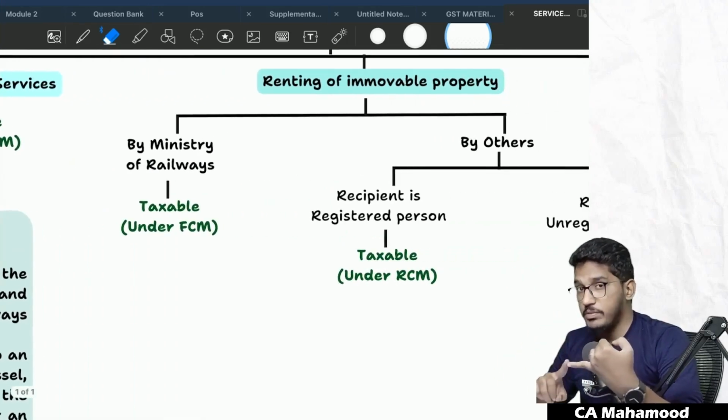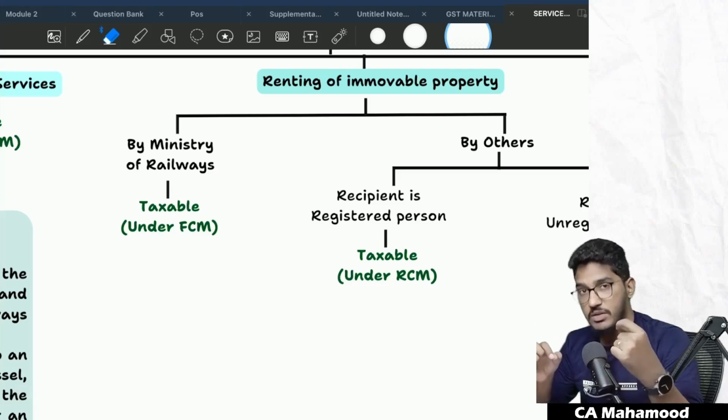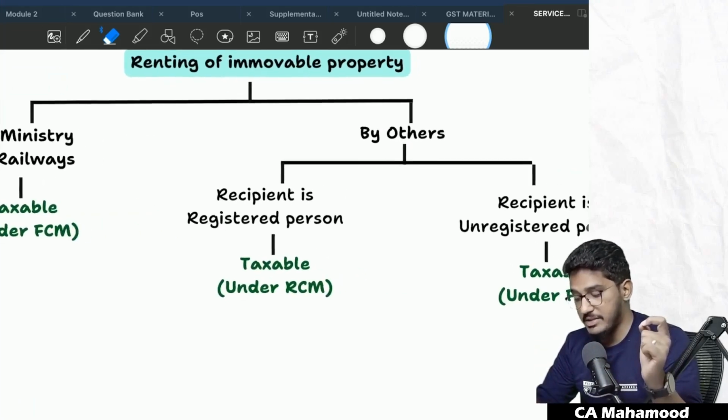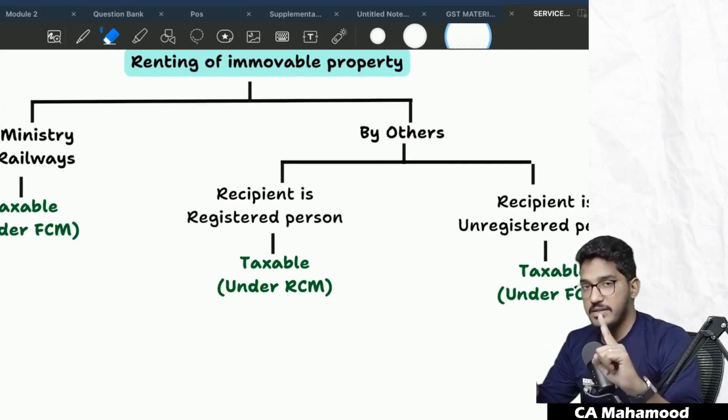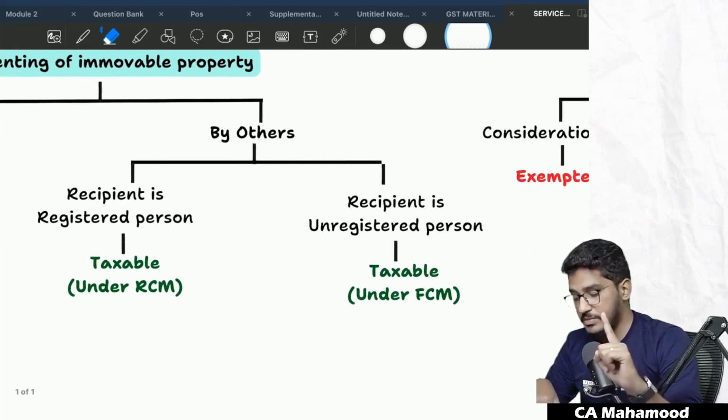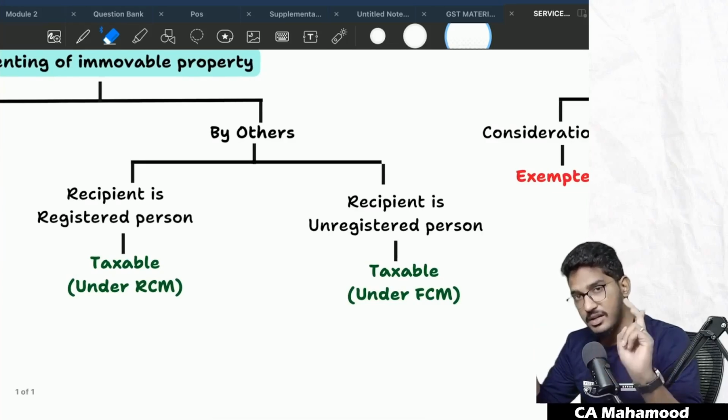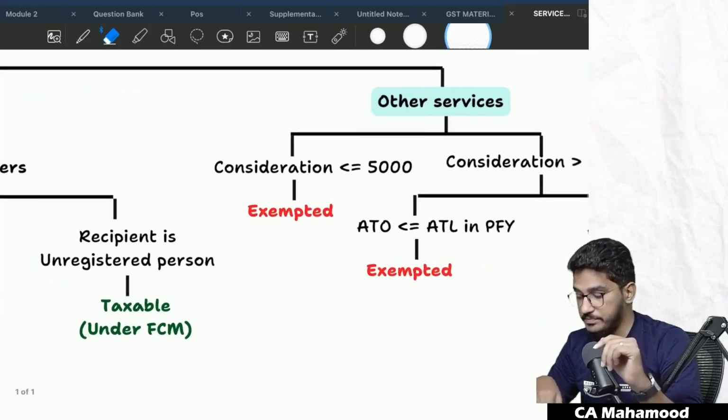If it is renting of immovable property, if it is by Ministry of Railways, taxable under forward charge mechanism. If it is by others, we have to check what is the status of the recipient. If the recipient is registered person, taxable under reverse charge mechanism. If the recipient is unregistered, taxable under forward charge mechanism.